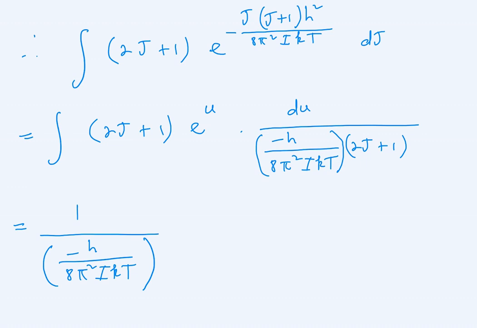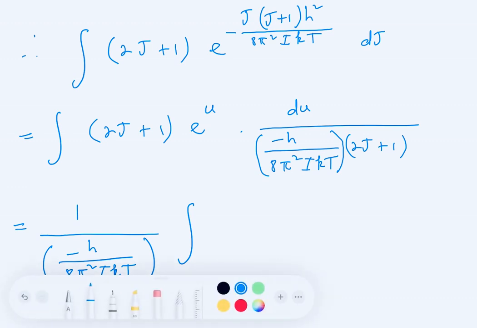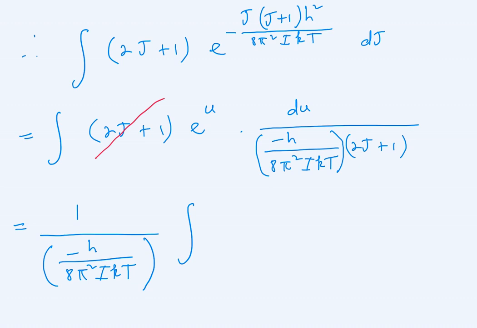It's 1 over minus h over 8 pi squared ikt. Take that outside of the integral because it is a constant. Everything else in the integral is not really a constant. So now we multiply this by the integral. And we also note something before we write what's in the integral. We note that the 2j plus 1 cancels out: this 2j plus 1 is on the top, and this 2j plus 1 is at the bottom, so they cancel out.